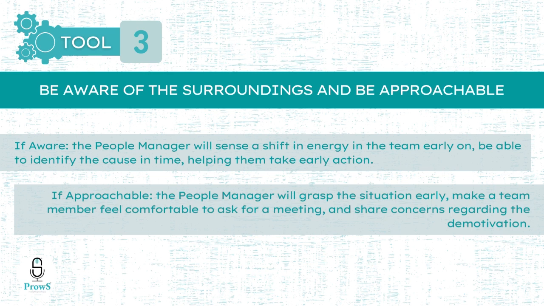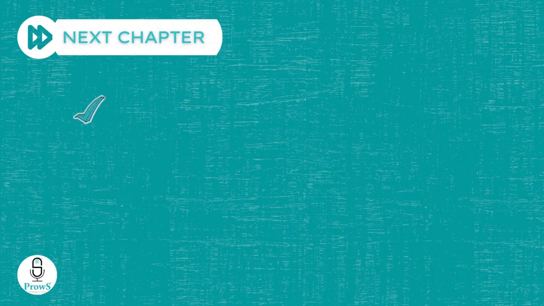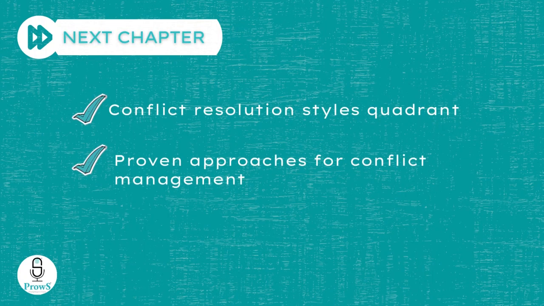Now, this was about the 3 tools that a people manager can use to arrive at a root cause of a conflict. And once that is done, how do they go about resolving it? In the upcoming lessons, we will look at conflict resolution styles quadrant and some proven principles to manage conflict at workplaces.